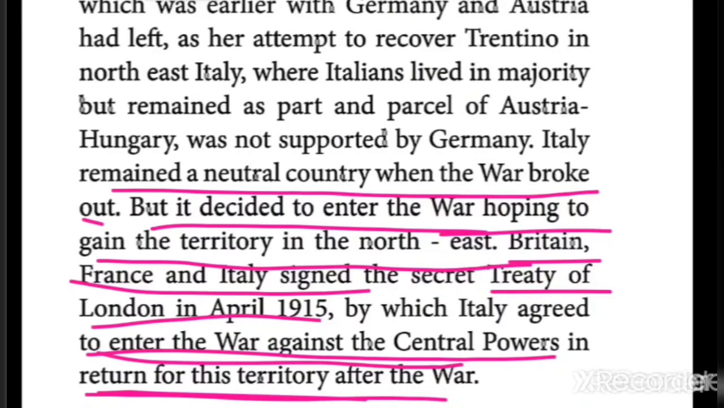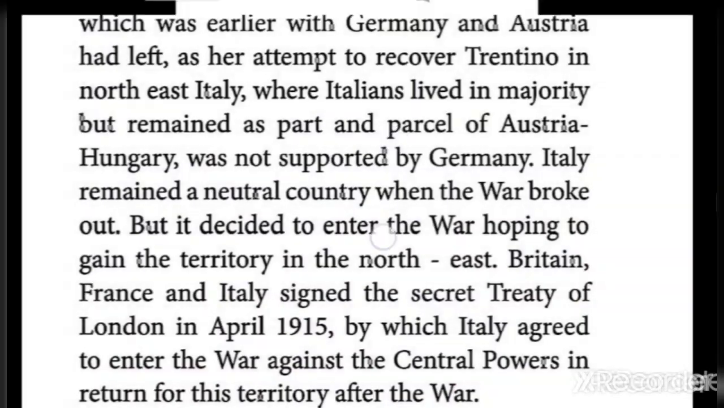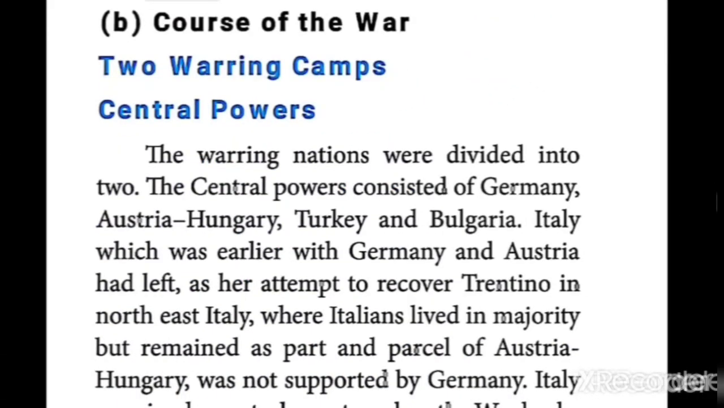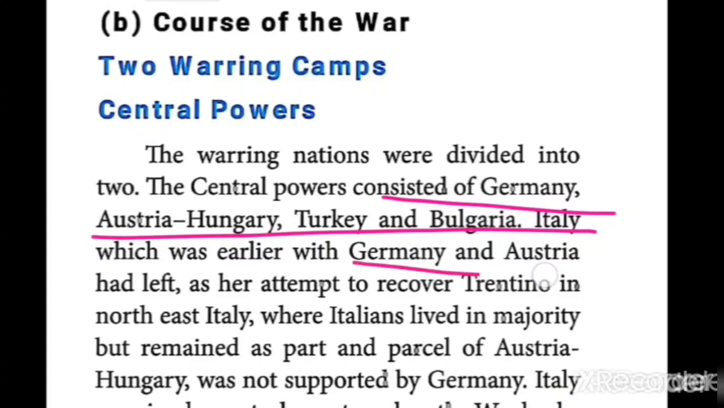Who thought that? Italy thought so. So this much only is given in the first para. Yes, two warring camps, as I said. Under the Central Powers, which countries are there? Germany, Austria-Hungary, Turkey and Bulgaria. So Italy in the initial stage was along with Germany and Austria. But later it came out from them, because of the place Trentino.